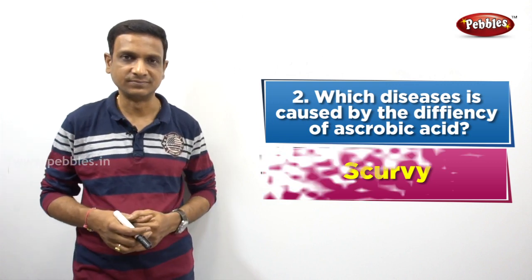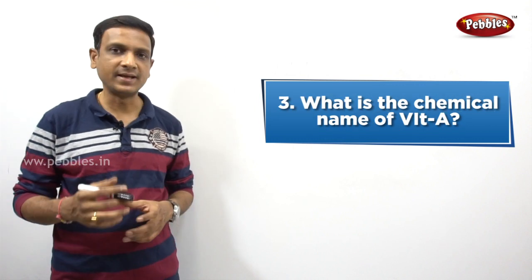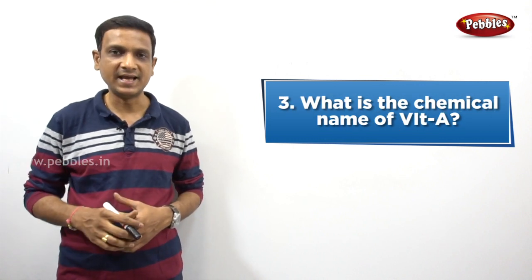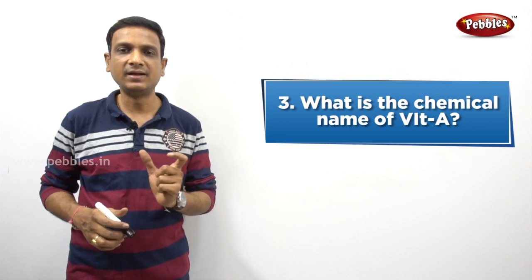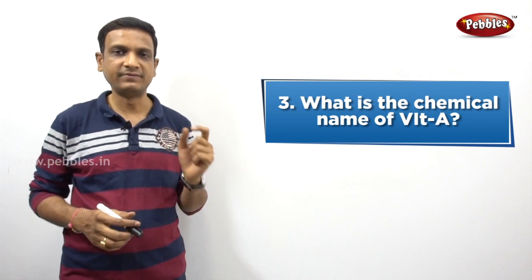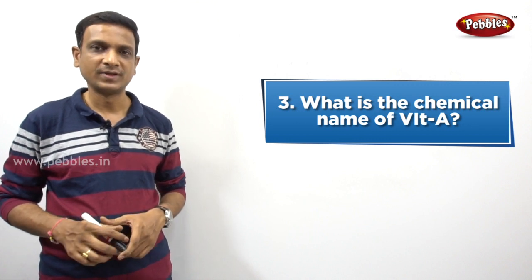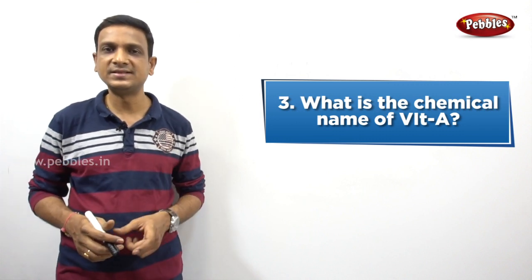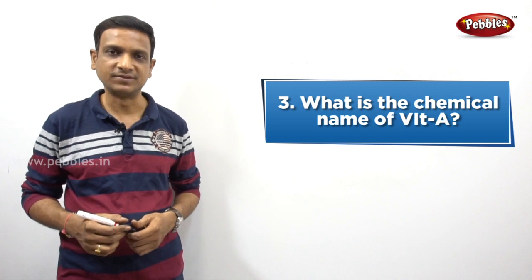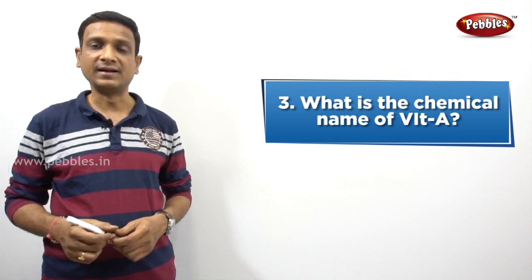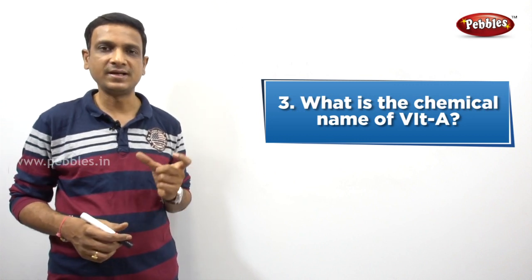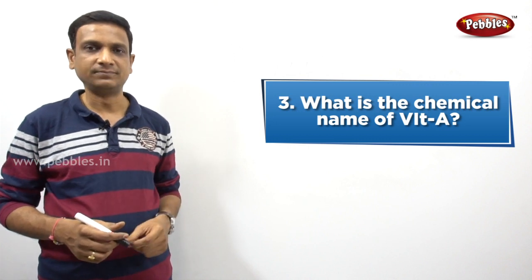Let's see the next question. What is the chemical name of vitamin A? Vitamin A chemical name enti? So prati vitamin ki kuda chemical name anedi untundi. Vitamin A chemical name enti? Do you know the answer? If you know the answer, type it in the comment section. The answer is retinol. Retinol is the chemical name of vitamin A.